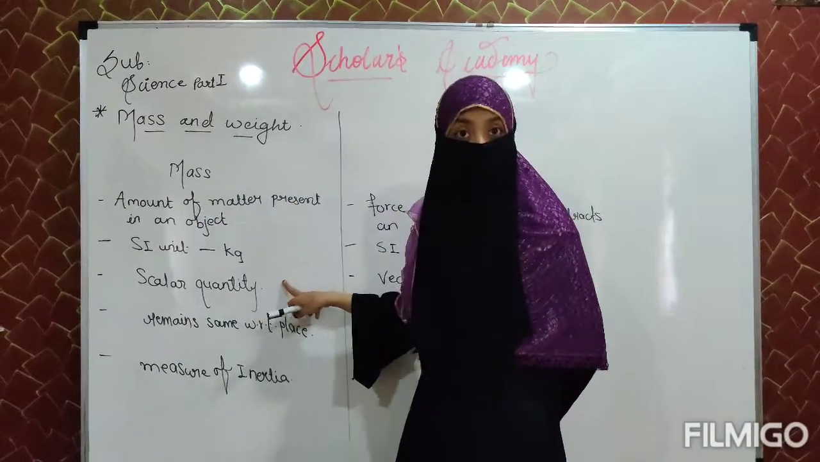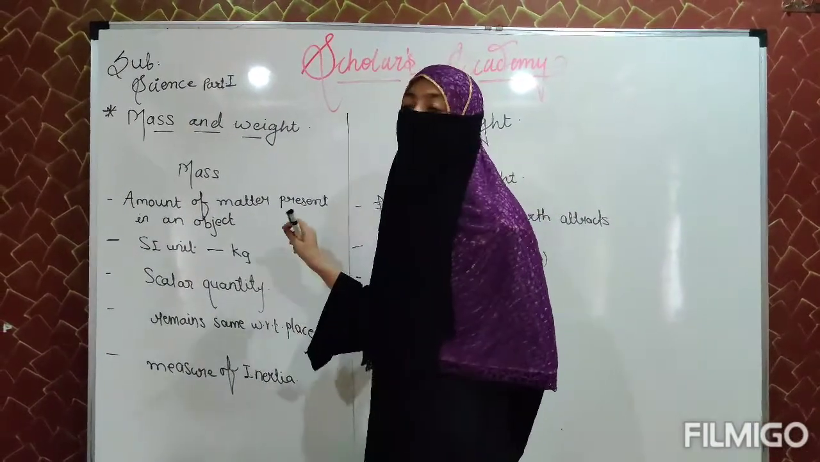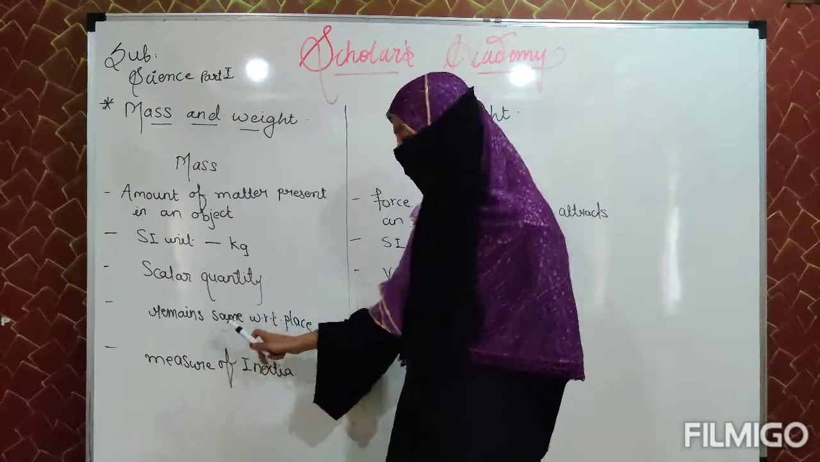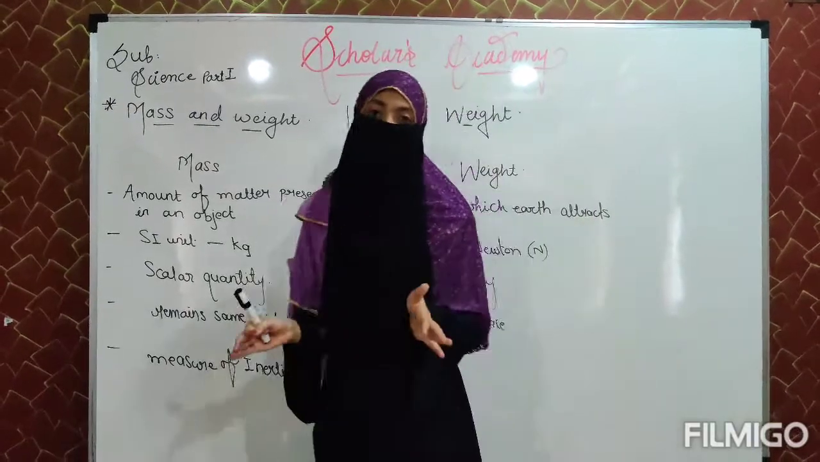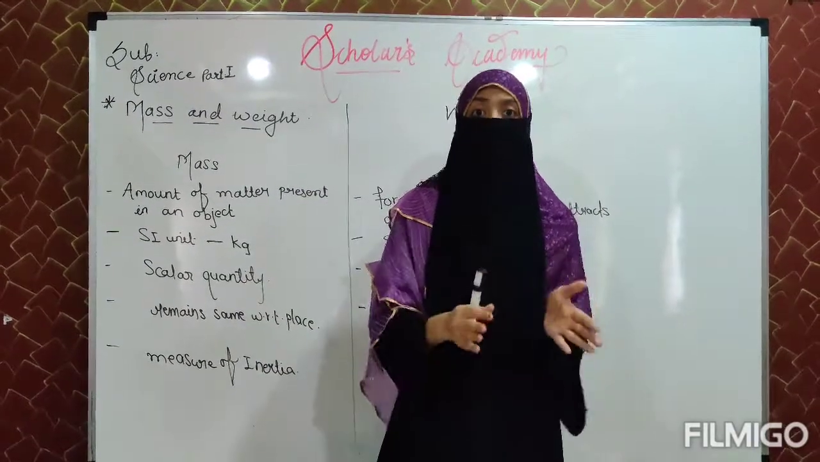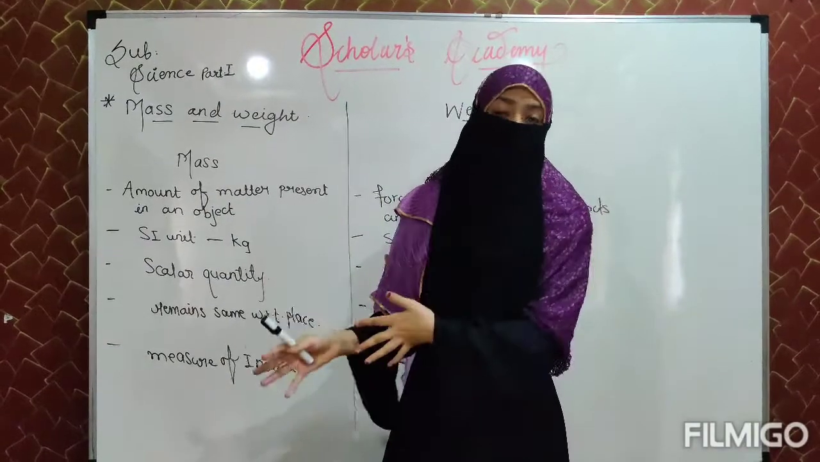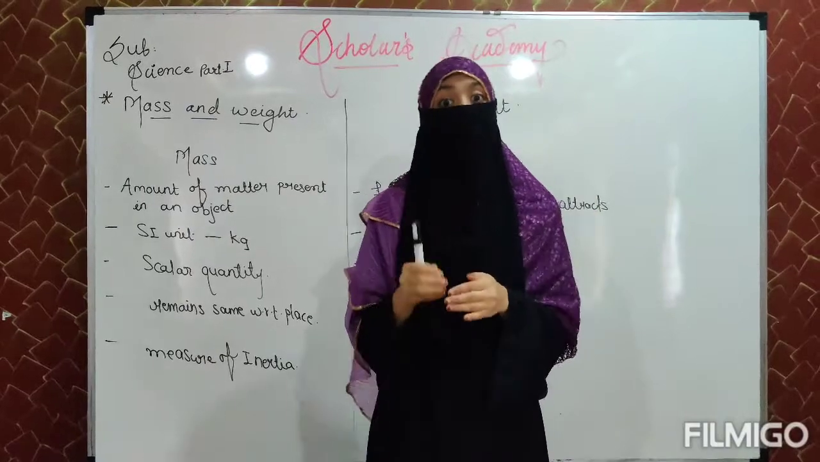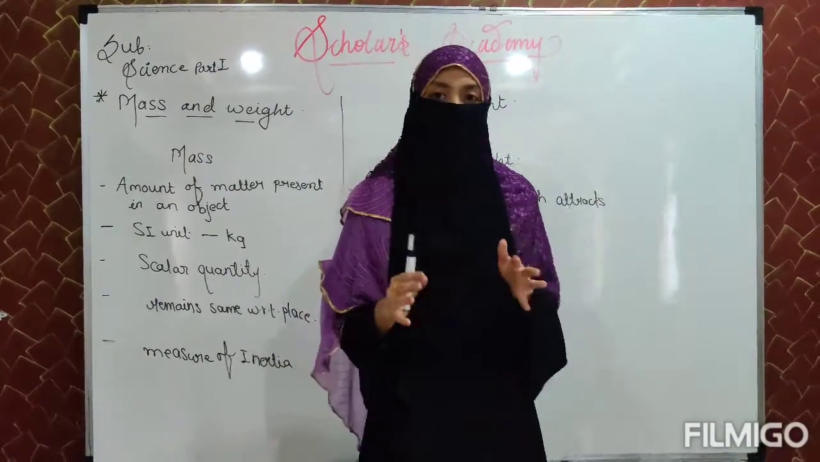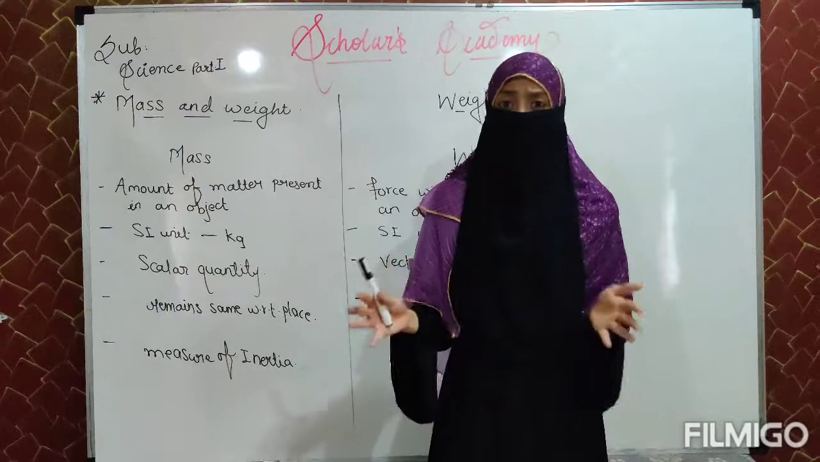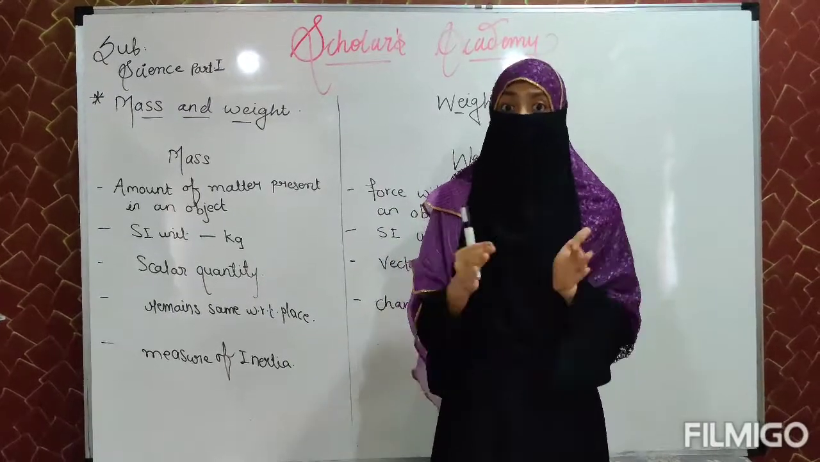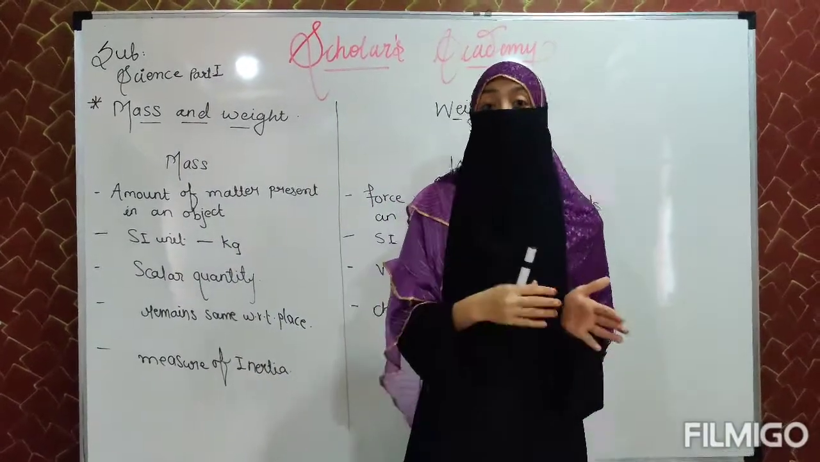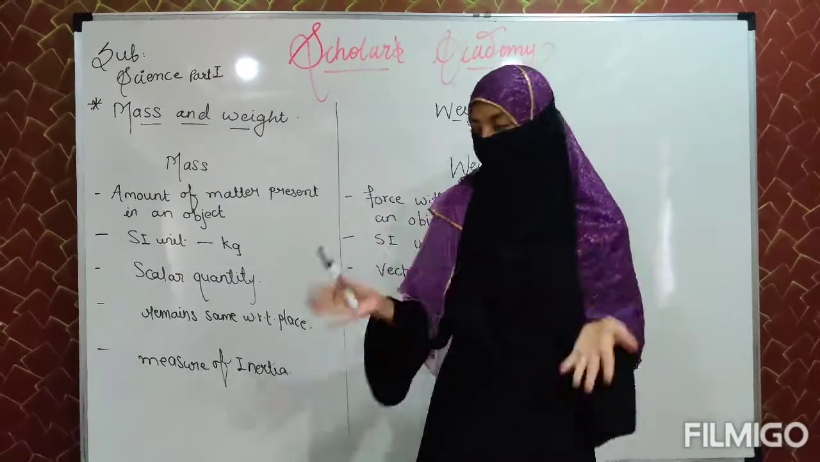It is a scalar quantity, and an important point which you must know is that it remains the same with respect to place, which means if you are moving from the poles to the equator, your mass will never change. It will remain the same because it is the amount of matter present in your body, or in any object. Therefore, the amount of matter never changes with respect to place. Therefore, mass never changes. If you change the planet also, the mass will not change.